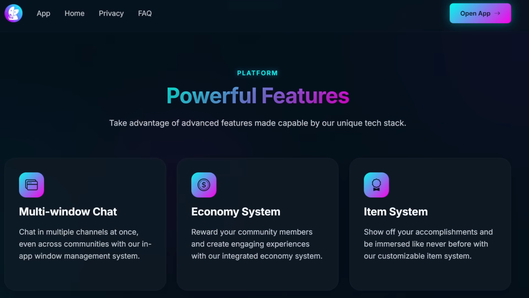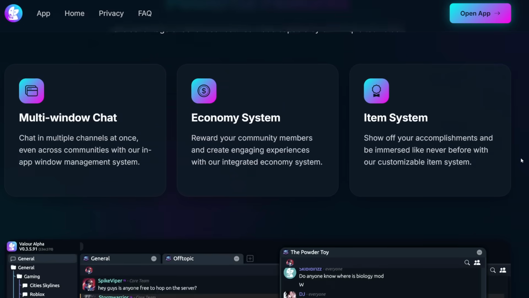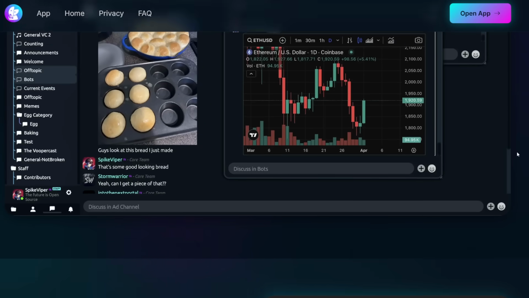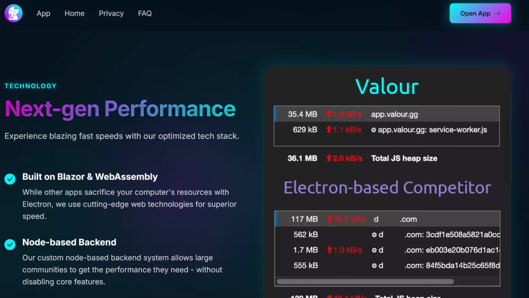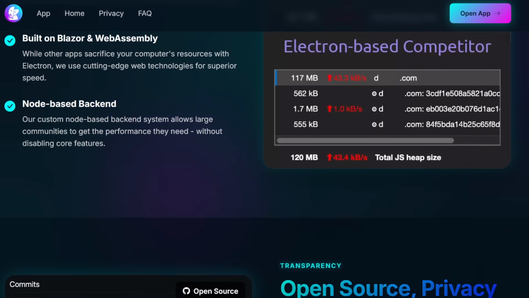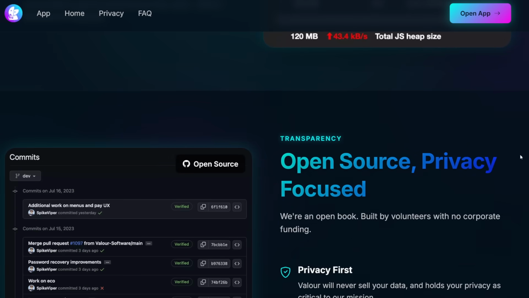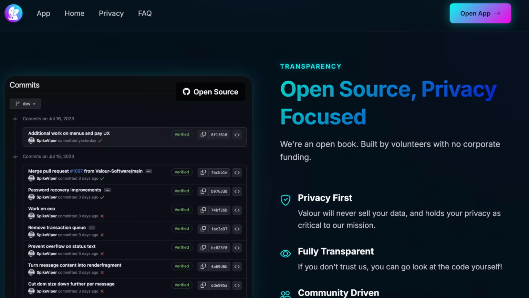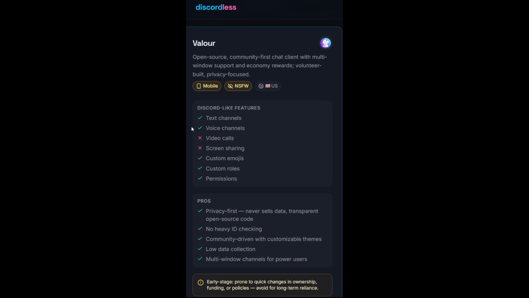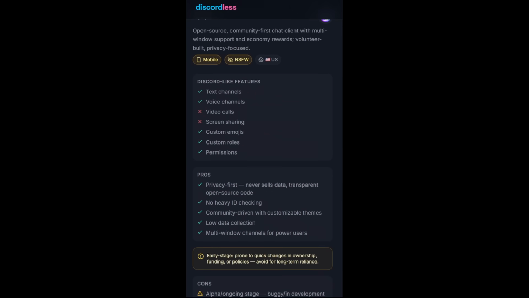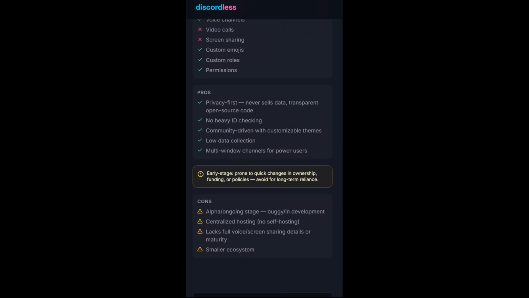But they have pretty powerful features: multi-window chat, economy system, item system. And like I said, it does look pretty similar to Discord as well. They are also advertising their next-gen performance. Apparently the app runs very, very fast, and it's open source, privacy focused, and they say that they are an open book. So Discord-like features: they have text channels, voice channels, no video calls though, no screen sharing, but they do have custom emojis, custom roles, and permissions.